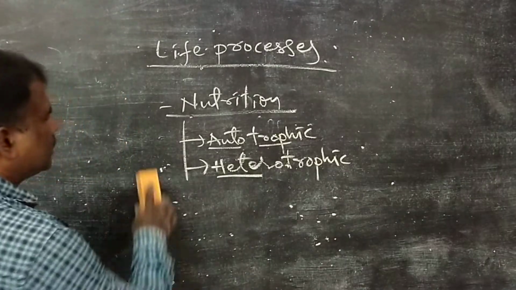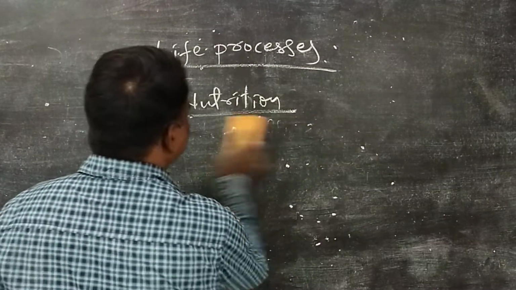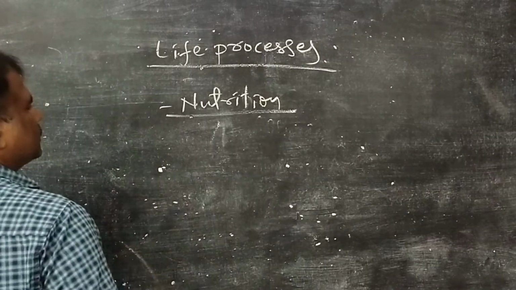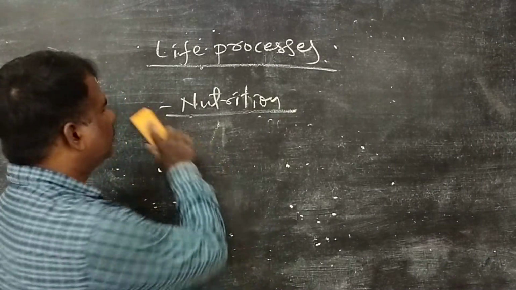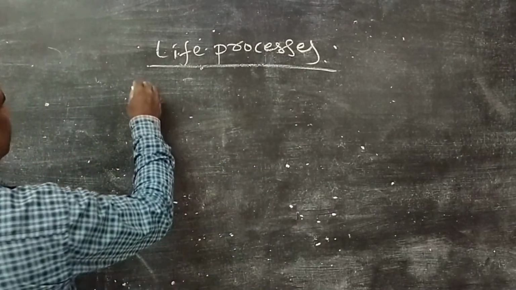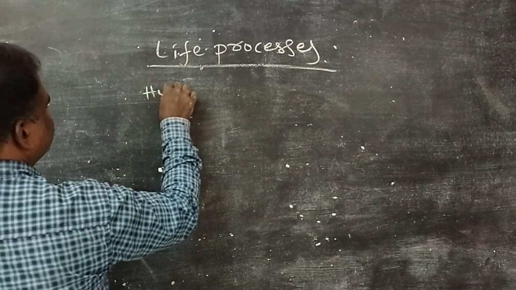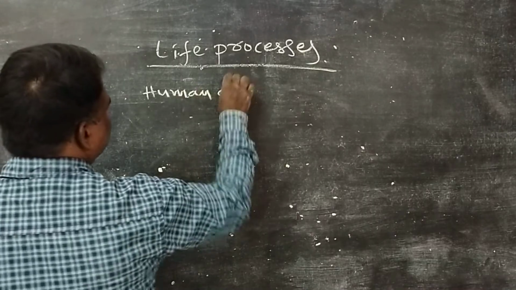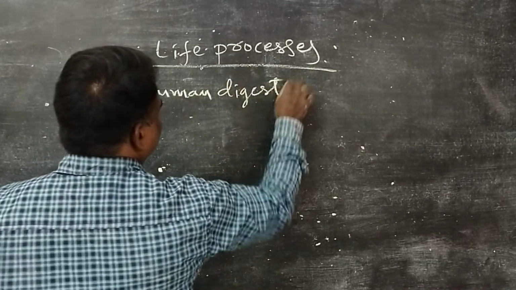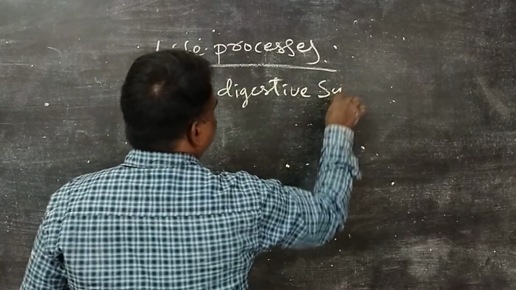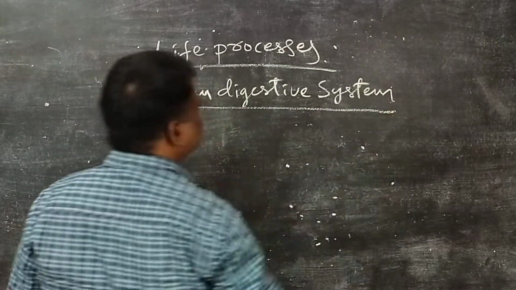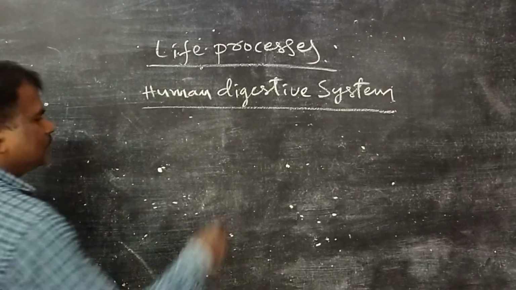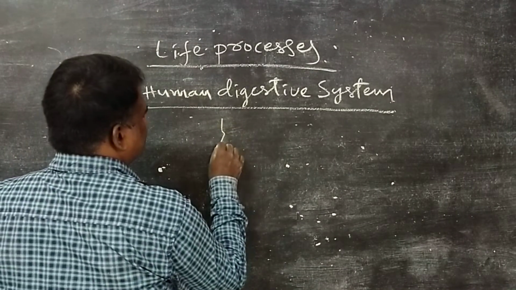Under heterotrophic nutrition, we learn about the human digestive system. The human digestive system consists of different parts.